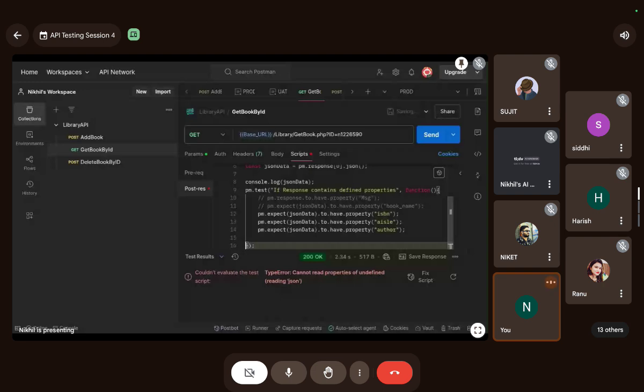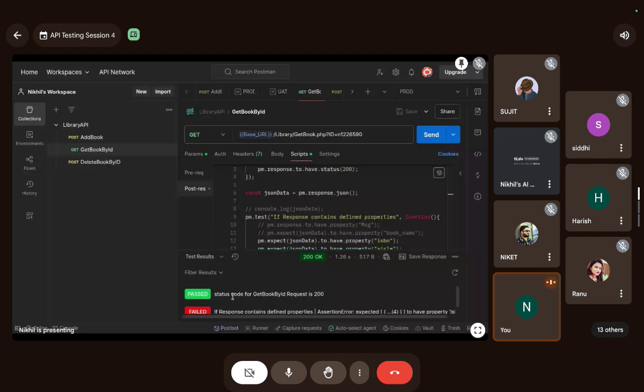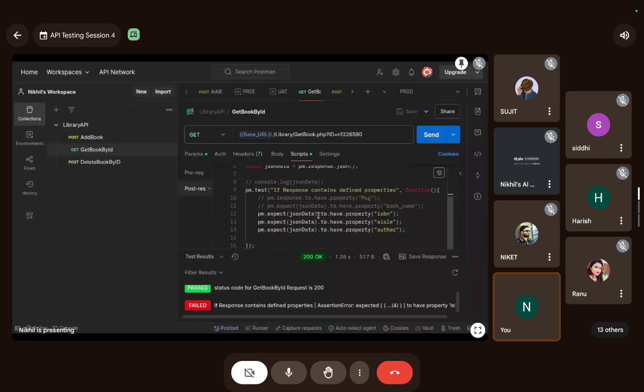We still have something wrong. Let me remove 0 from here. We have one test case failed. It's still failing.